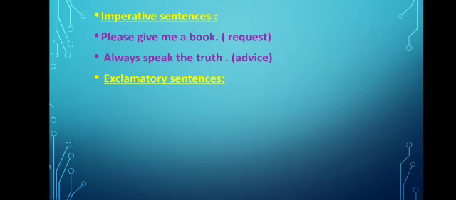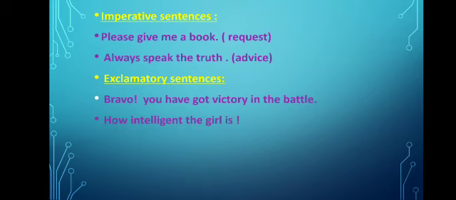Next is exclamatory sentences. A sentence which expresses some strong or sudden feeling such as surprise, anger or pleasure is called an exclamatory sentence. For example, "Bravo, you have got victory in the battle." Second is "How intelligent the girl is." It is an exclamatory sentence, not a double interrogative sentence.